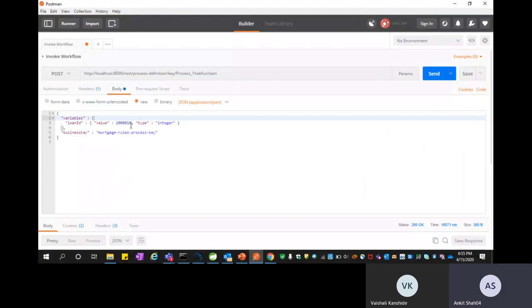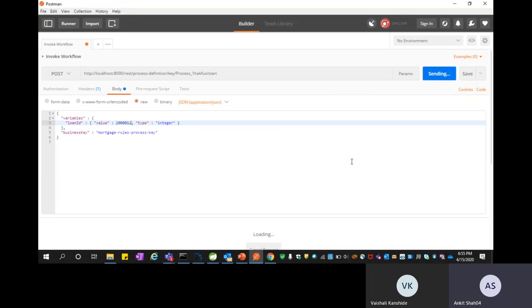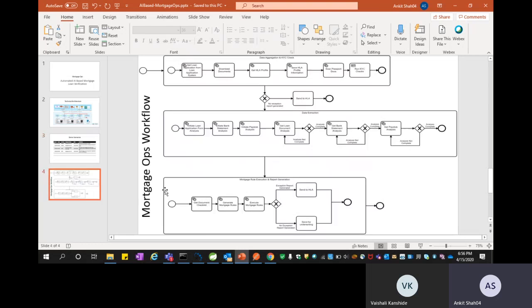Here we are back to Postman. We are providing the loan ID that is suffixed with 12. We invoke the workflow again. The workflow gets invoked, and then the Camunda process would get executed. And why the mortgage rules would fail. Let's take a look at the scenario in a bit more detail. So going back to the workflow.